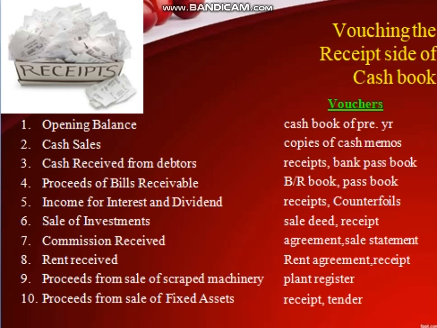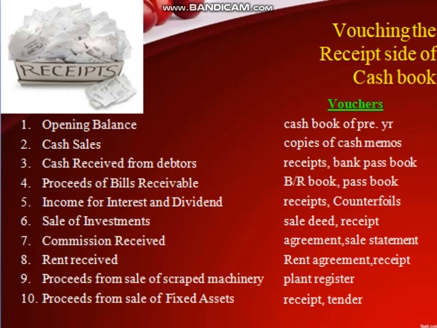First item is opening balance. Opening balance is vouched with the help of the cash book of the previous year. In the previous year, the closing balance will be recorded, and the same closing balance will be the opening balance of the next year. So in order to vouch the opening balance, we use the cash book of the previous year.